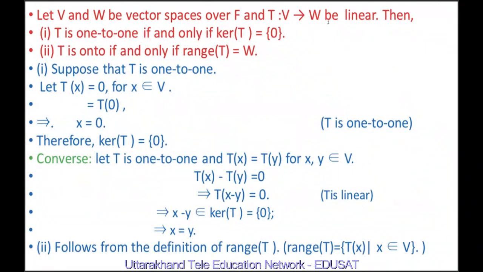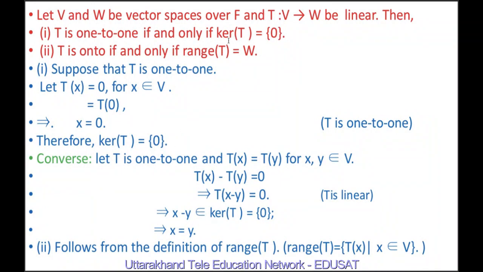If T is a mapping from V to W, defined such that T is linear, then T is 1-1 if and only if kernel of T equal to 0. And T is onto if and only if range of T equal to W. Suppose T is 1-1. Let Tx equal to 0. Therefore, this is equal to T(0), and because Tx is equal to T(0), this implies x is equal to 0 because T is given to be 1-1. Therefore, Tx equal to 0 implies x equal to 0. Therefore, kernel of T is equal to 0.